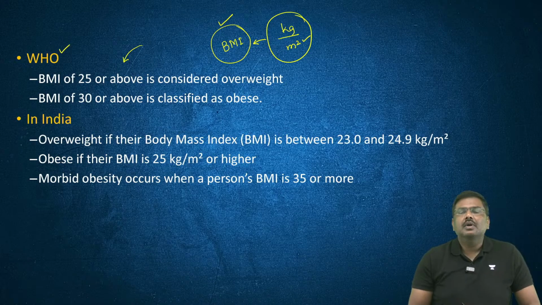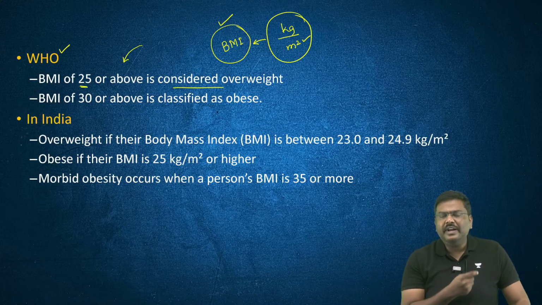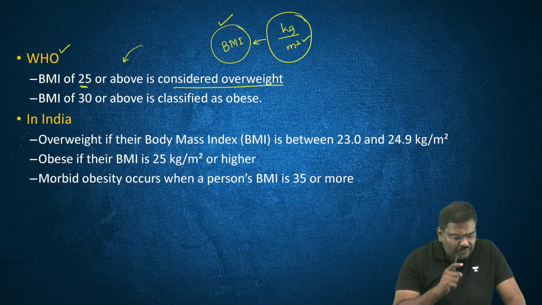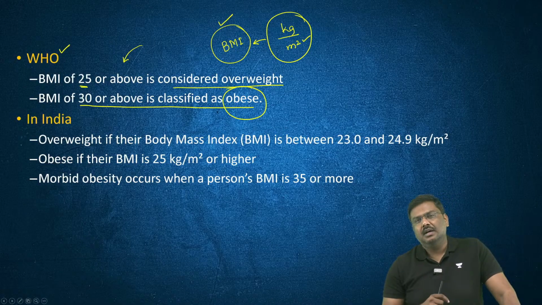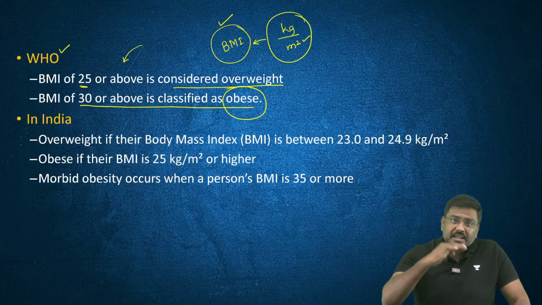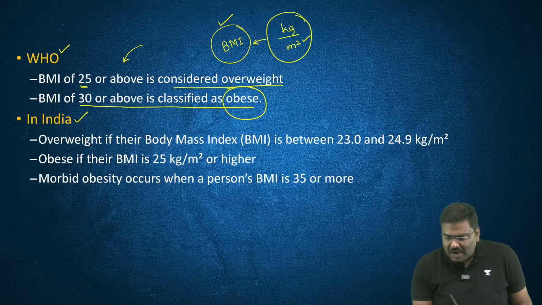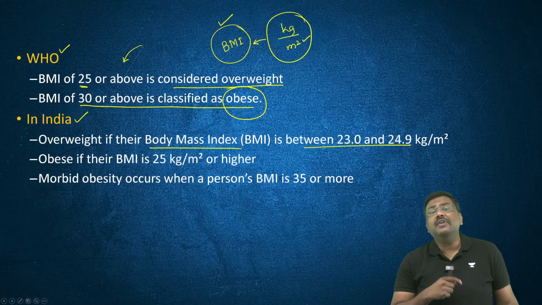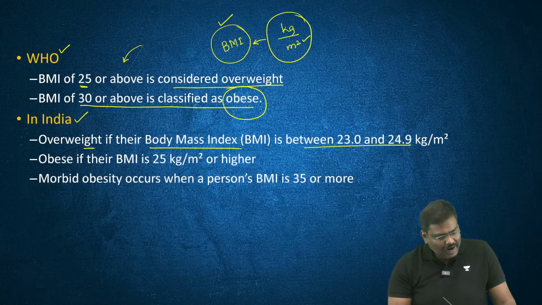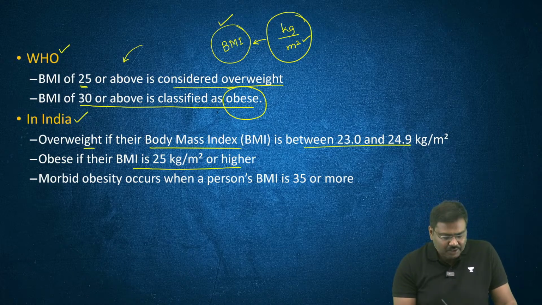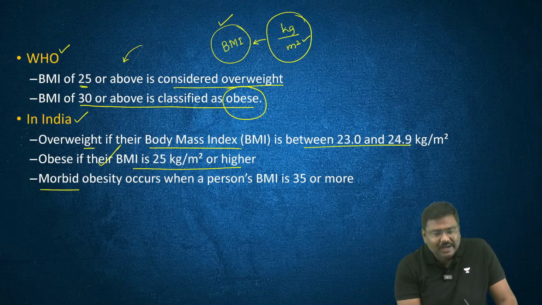According to WHO, if the BMI of a person is above 25, then the person is considered to be overweight. And if it is above 30, then the concerned person is classified as obese. More than 30, obese. Now, in case of India, there is a slight difference in the definition. In case of India, if the person has a BMI above 23 and below 25, then the person is considered as overweight. And above 25, it is considered to be obese, and above 35, the person is considered to be morbidly obese.